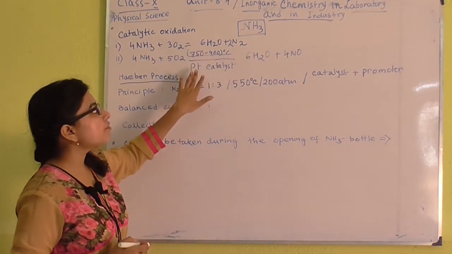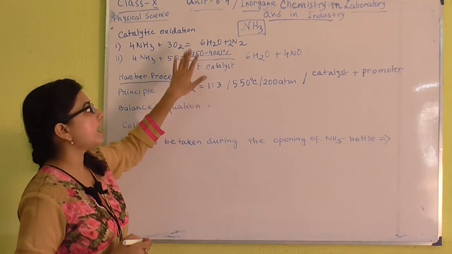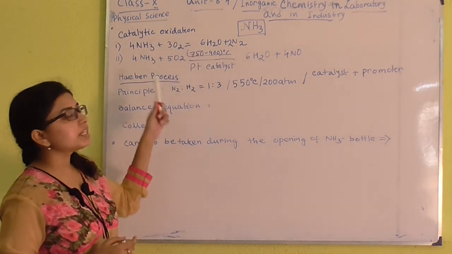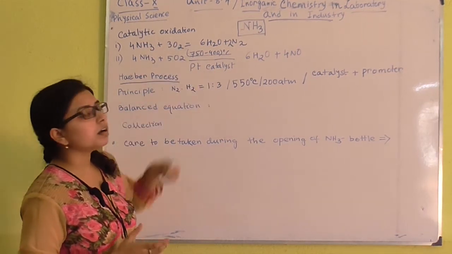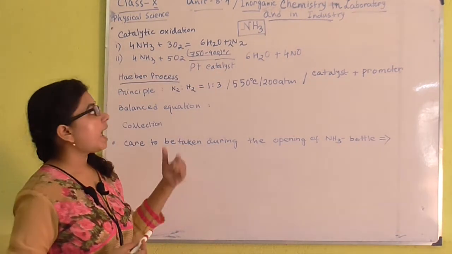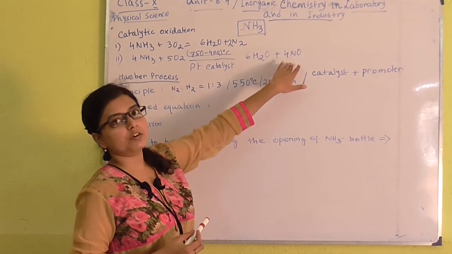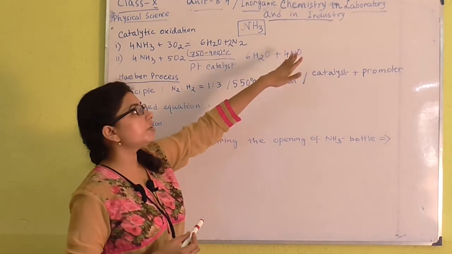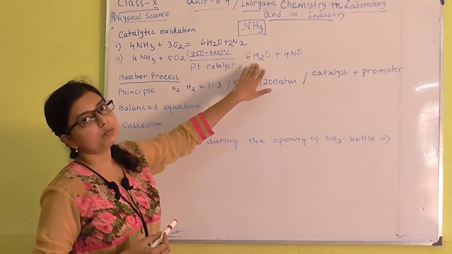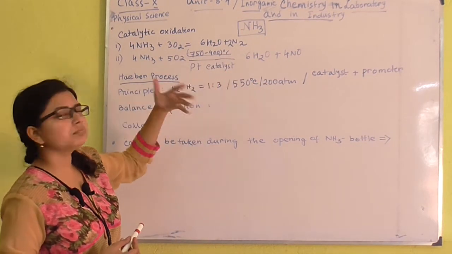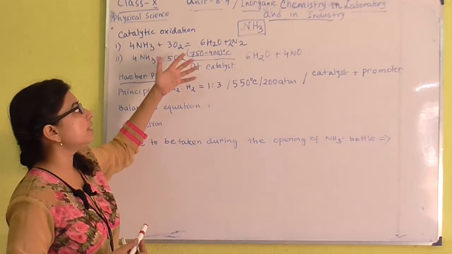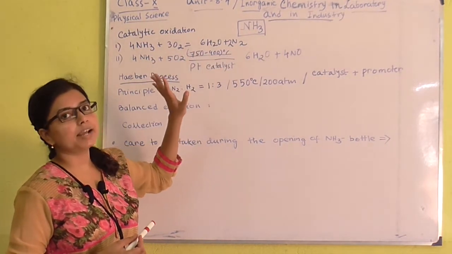Actually, in presence of platinum catalyst and at this high temperature, in presence of excess amount of oxygen, nitrogen is at first generated and then it is oxidized to nitric oxide. So, the final product we will get is nitric oxide and water vapor. But in the normal condition, in presence of normal amount of oxygen, we will get only the nitrogen gas and water vapor.